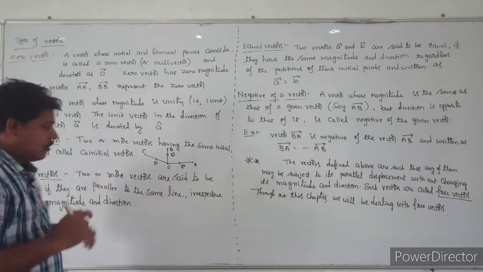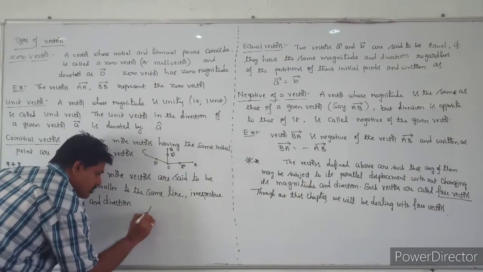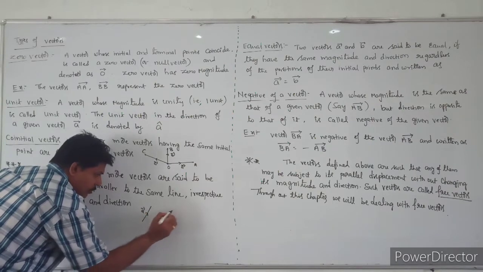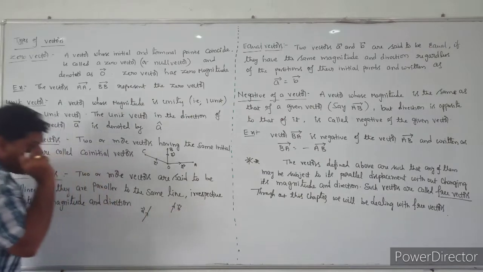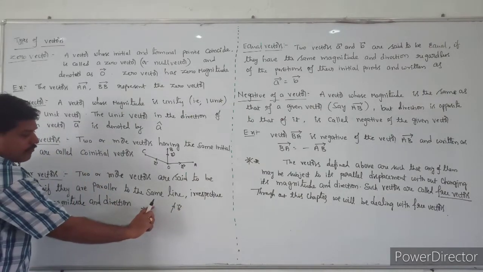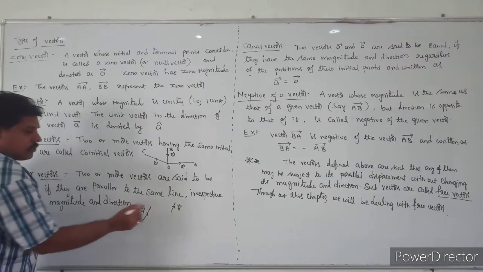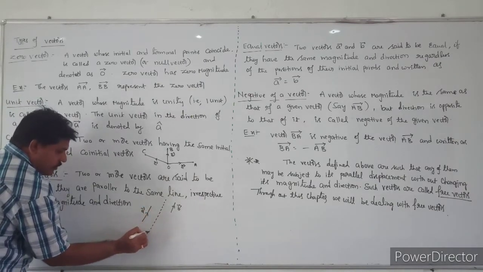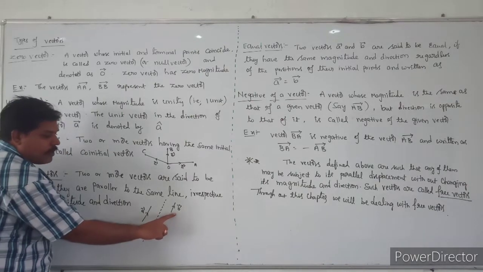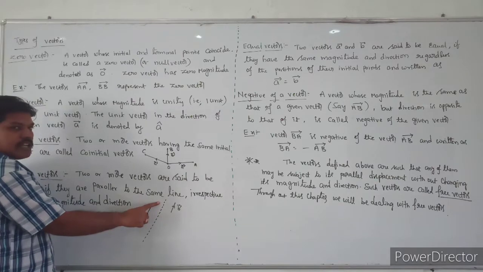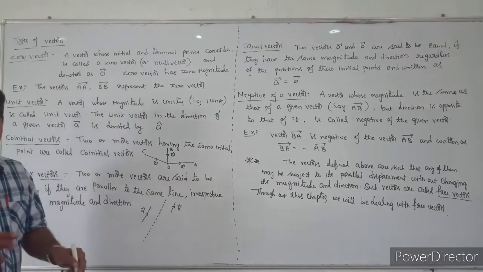For example, here A bar is a vector and B bar is another vector. We observe that the magnitude of A and the magnitude of B are not equal. Now I will take one line here. A bar is a vector parallel to this line and B bar is another vector, also parallel to this line. So automatically A bar and B bar are called collinear vectors.